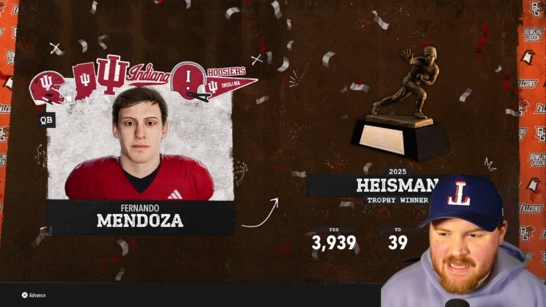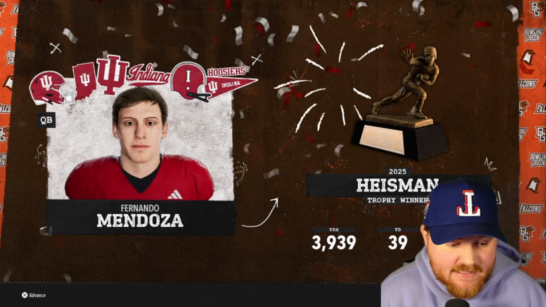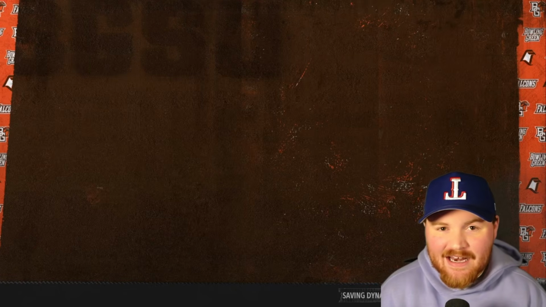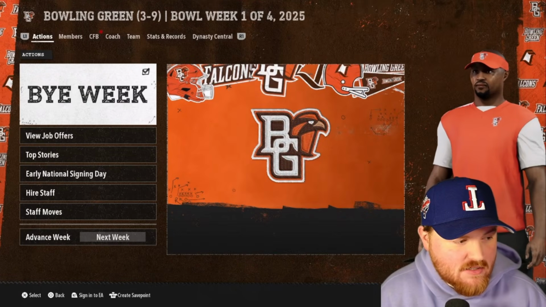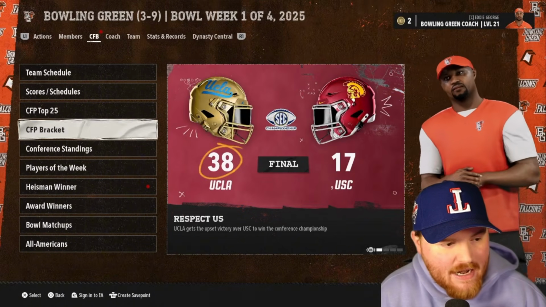Fernando Mendoza wins the Heisman. I think I've seen that like one time other than this. And he had a pretty good season, almost 4,000 yards, 40 touchdowns. The actual Heisman Trophy winner wins it, and it's not just John Mateer or Byron Brown. So that is a pretty good start there. What does the bracket look like?